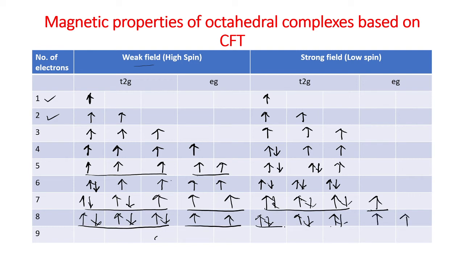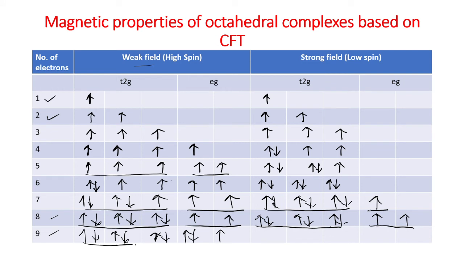That means again t2g6 eg2. So for 8 and 9 electrons, the electronic configuration for the weak field and strong field ligand are the same. Here for 9, 1, 2, 3, 4, 5, 6, 7, 8, 9.